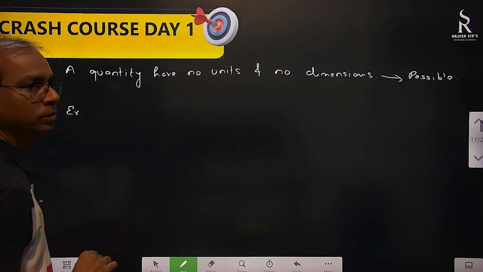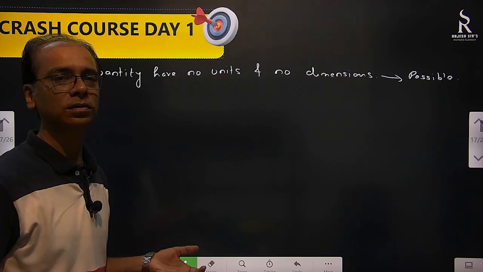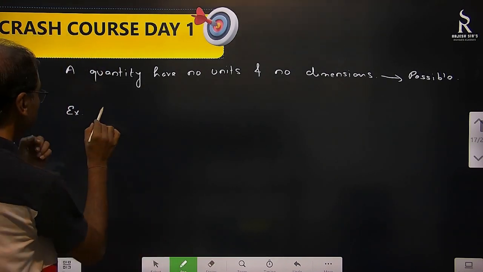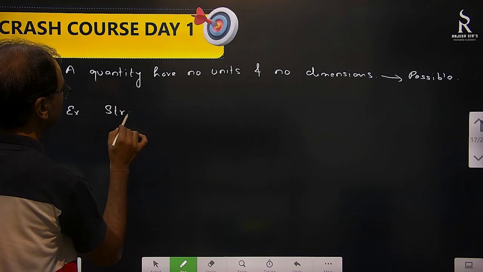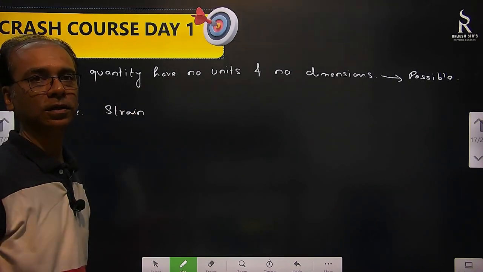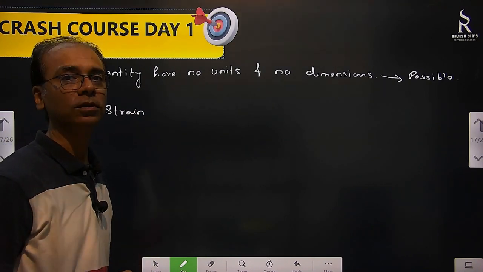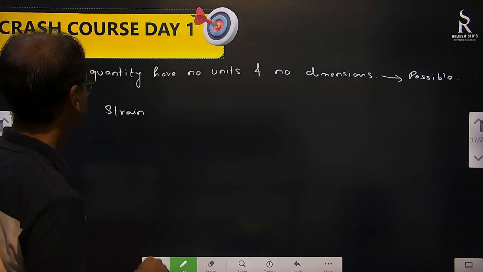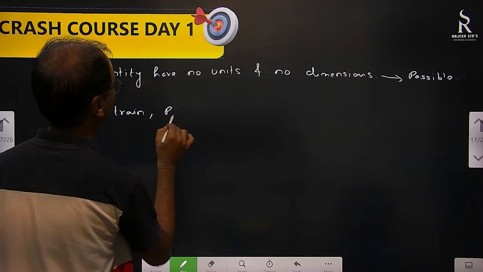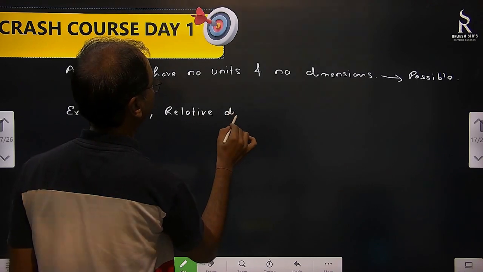Ratios. Okay. Whichever quantity is written as a ratio, like strain, longitudinal strain. Strain is what? Change in length by original length. Correct? Same way, relative density. Again a ratio.